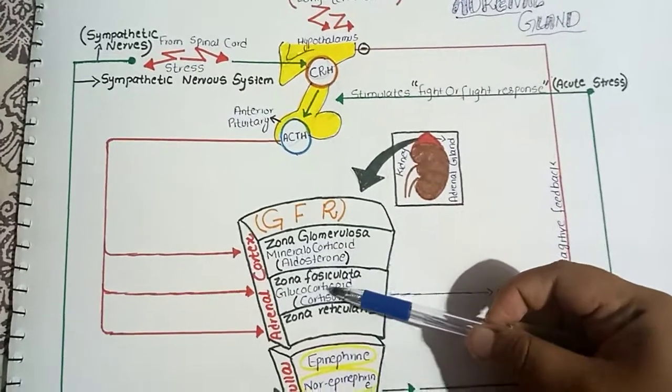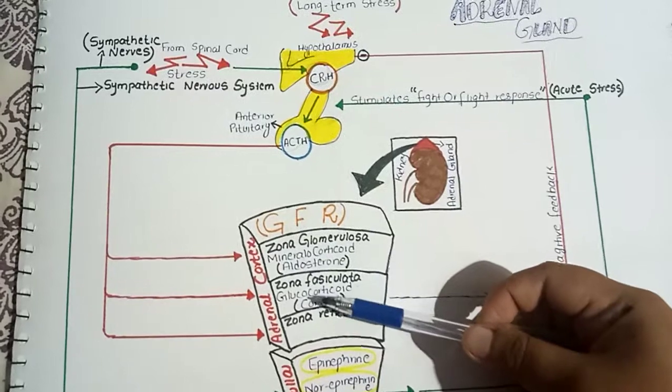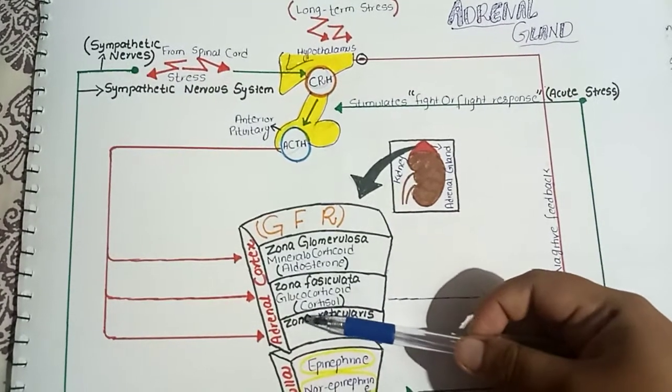And now I will explain the role of these three layers one by one in the regulation of different systems within our body.